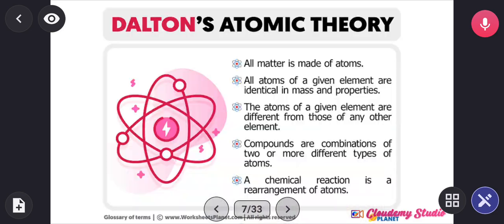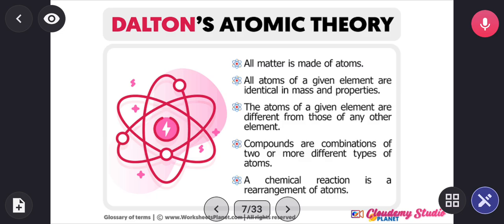According to him, all matter is made up of a smallest indivisible particle called atoms. Atoms of a particular element look alike in every manner, and they are different from atoms of other elements in every manner as well. Atoms of a particular element cannot be converted into atoms of any other element, according to Dalton. And he says compounds are combinations of two or more different types of atoms, and a chemical reaction is a rearrangement of atoms. This is the proposal of Dalton's atomic theory.